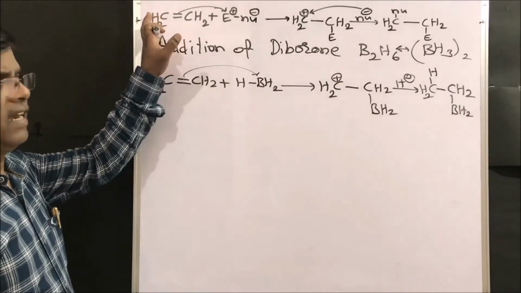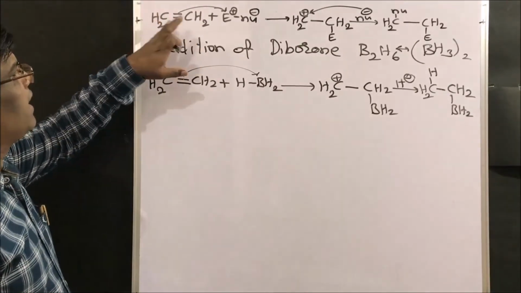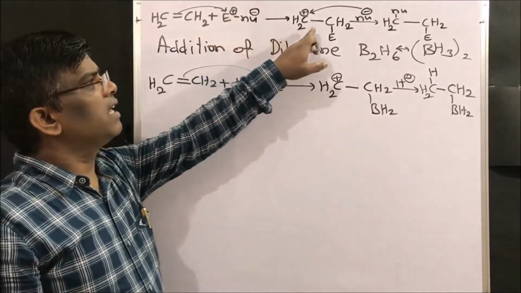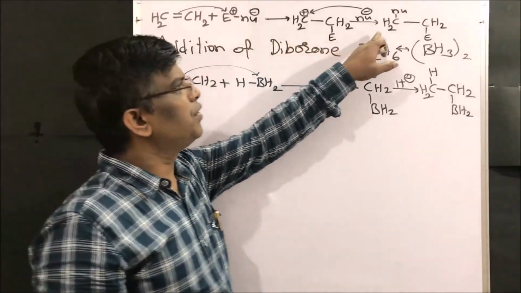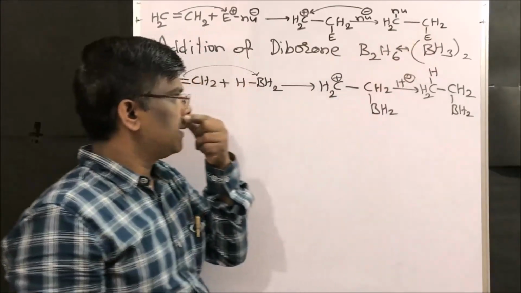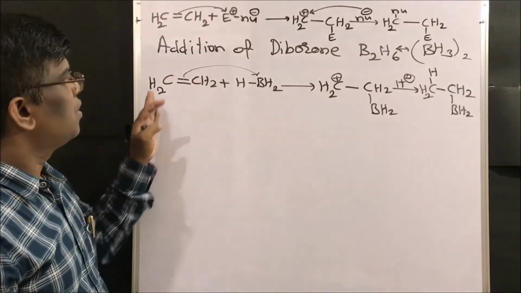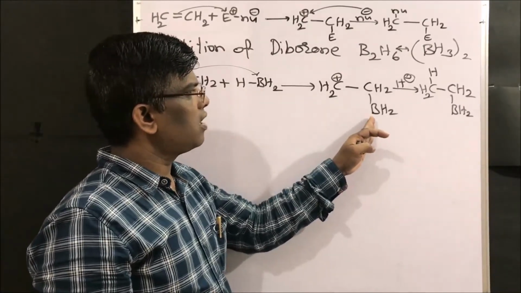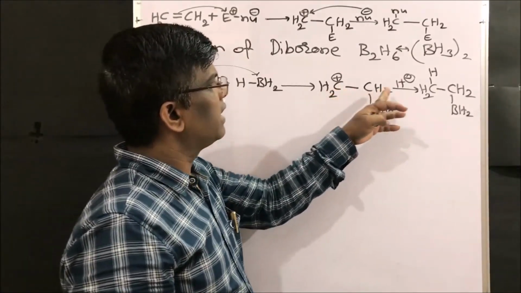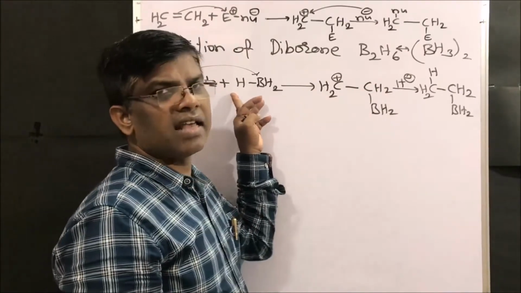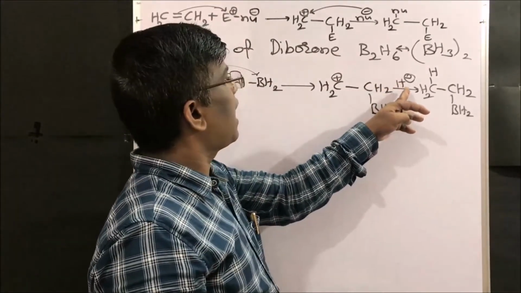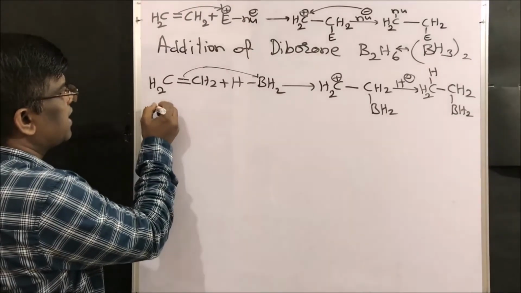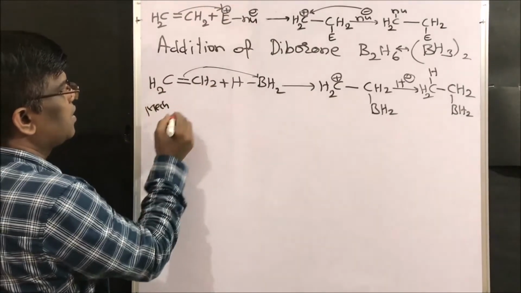So in general trend we know that alkenes add first to electrophile, then the resulted carbocation adds to nucleophile to give addition product in this reaction. So this is the reagent diborane first adds boron to give carbocation. Here hydrogen is going to act as a nucleophile. So what is the mechanism? So dear friends, it is very simple mechanism.